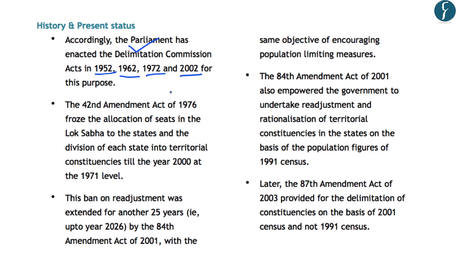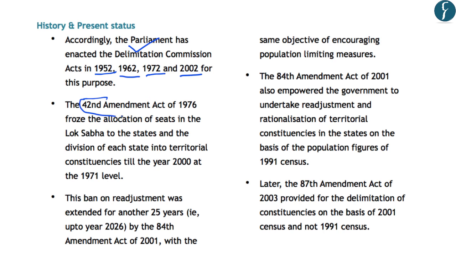And this growth in population was uneven in nature because different constituencies in different parts of India had a different growth rate of population. Further, the population changed in these constituencies as a result of migration of people from one place to another or from rural areas to urban areas. And all these factors have led to uneven distribution of population in various constituencies of India. Further, the population had been increasing at a very high rate in some states.